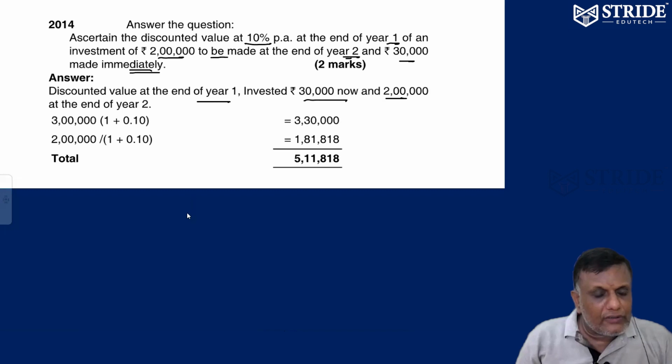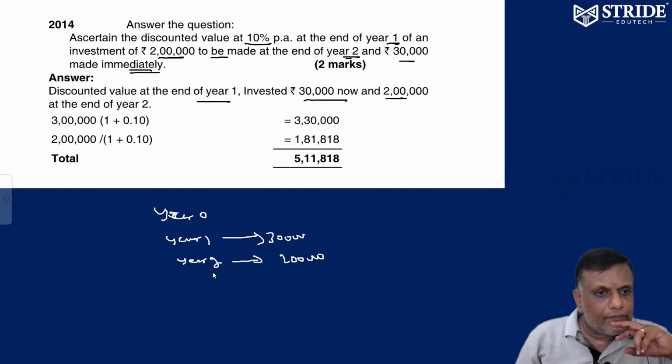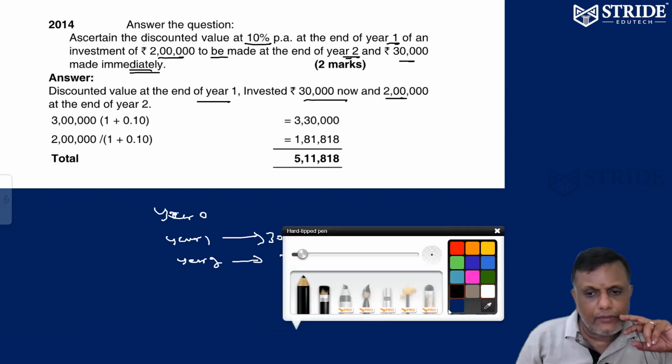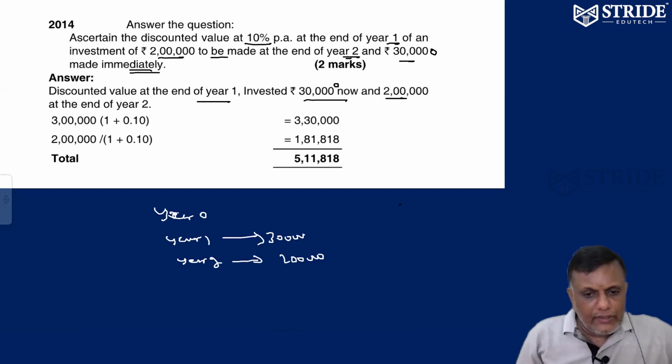See, year 0 today, year 1, year 2. Now we are in year 1. Now we are going to invest 30,000. In year 2, we are going to invest 2 lakhs. Correct now? It is not 30,000. It's going to be 3 lakhs, I think. 3 lakhs. Okay. Correct. Not 30,000. It is 3 lakhs. So automatically 3 lakhs we are going to invest.